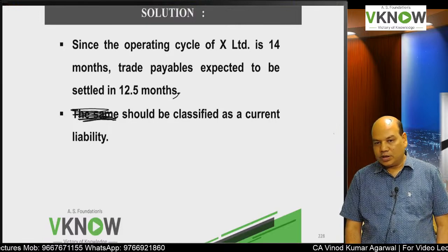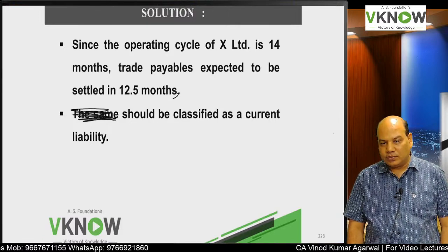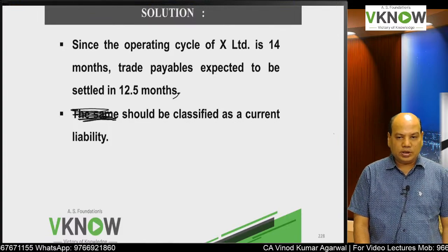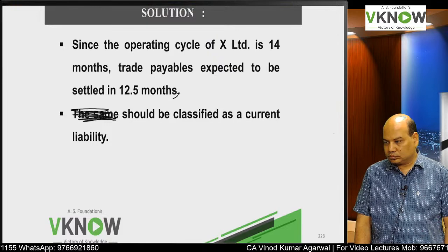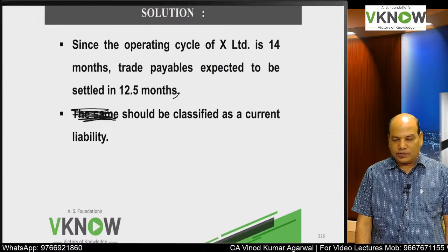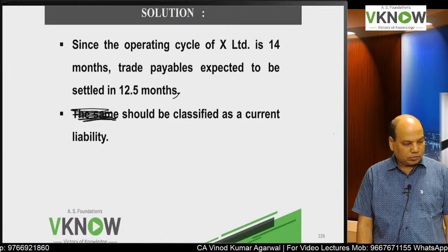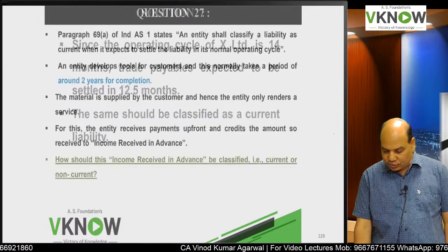Trade payable expected to be settled within 12.5 months should be classified as current liability. Okay. This way you can write the answer.